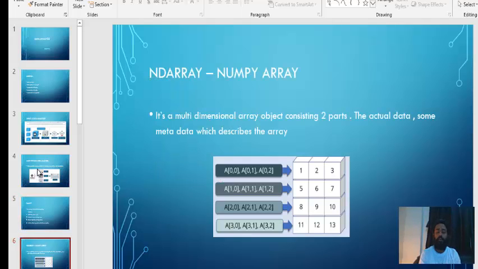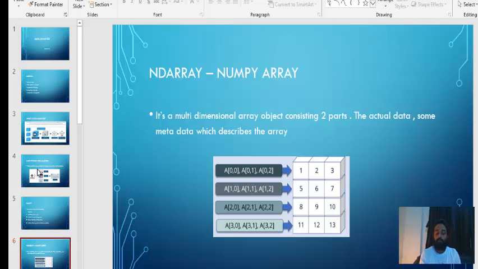What is an n dimensional array? So n dimensional array, guys, first we have to understand array. Hope you know what array is. If we take the first line 1 2 3, that is the array. If you take 1 5 8 11, that is also an array. But when a set of rows and columns come, then we call it a matrix, or you can also call it an n dimensional array. So it's a multi-dimensional array object consisting of two parts, the actual data and the metadata.